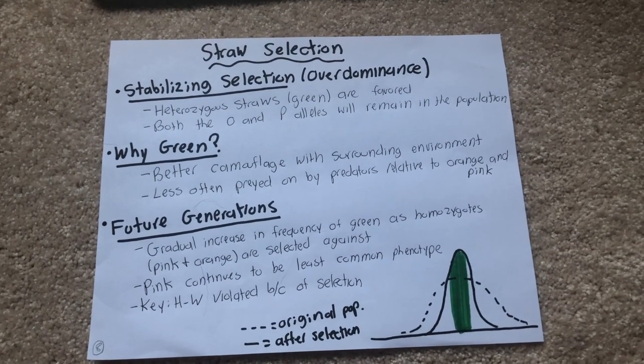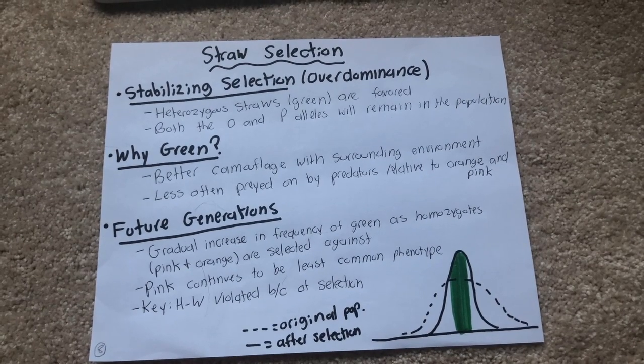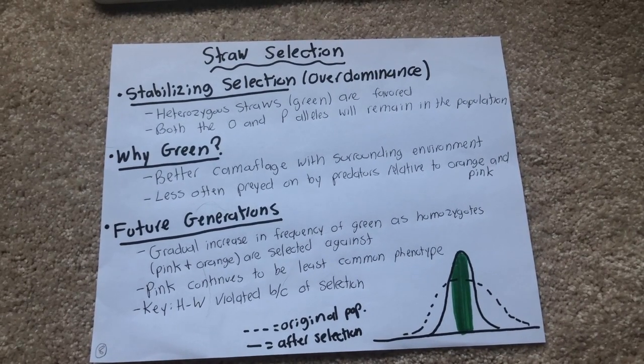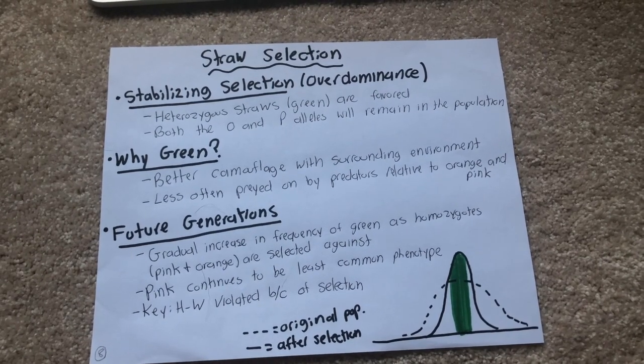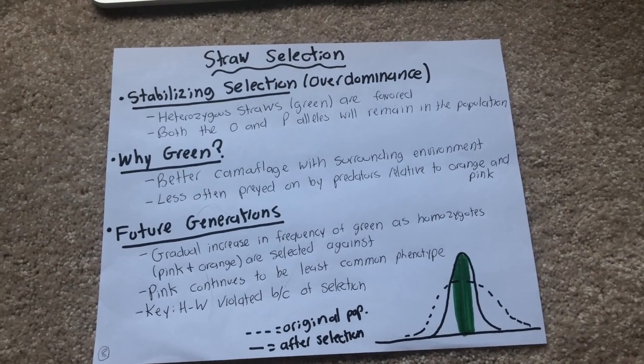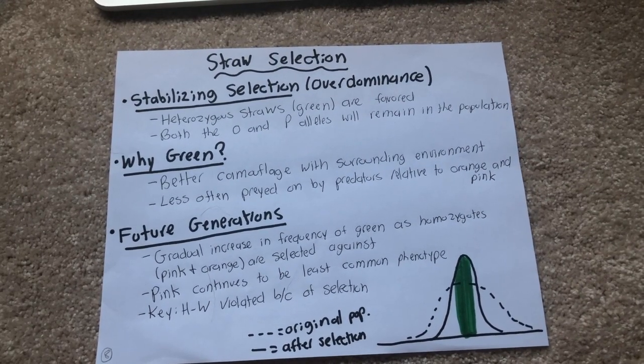This makes sense as Straw Nation is uniformly green, allowing for the green straws to blend in better and avoid predators. If this form of selection continues, the frequency of greens will continue to increase in a gradual fashion, as seen by this graph. This drive towards the heterozygous reflects how Hardy-Weinberg is being violated due to selection pressures and differences of fitness.